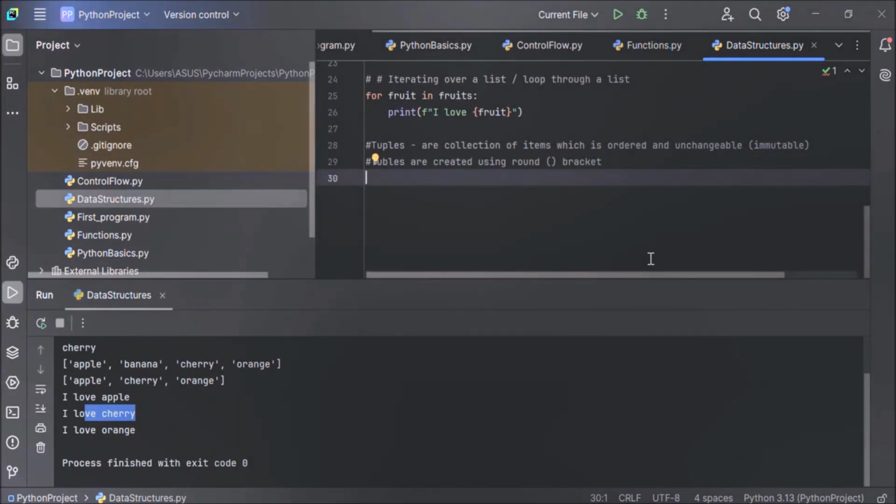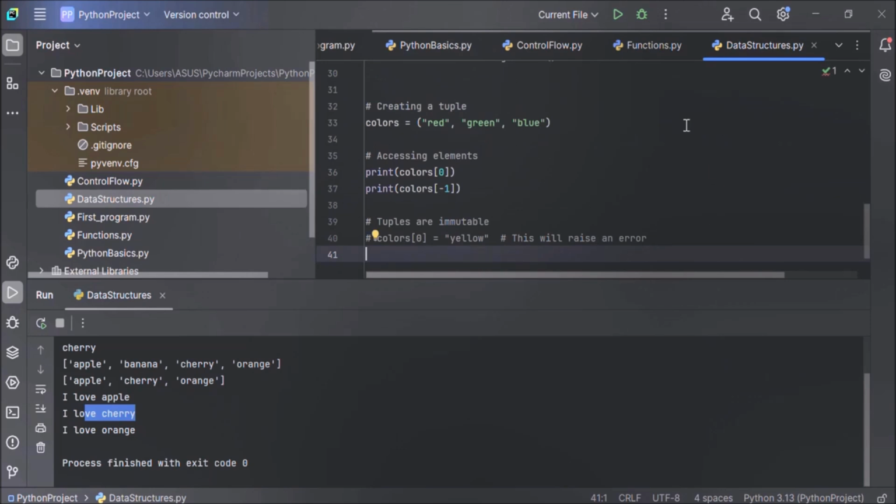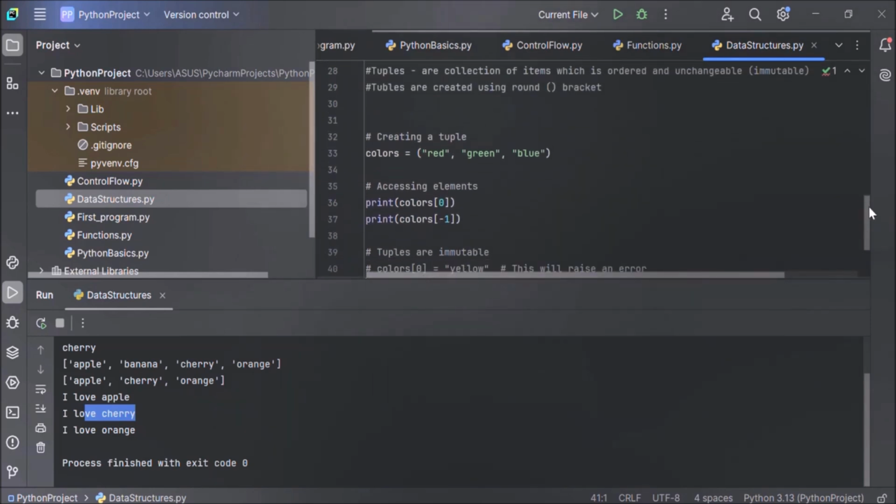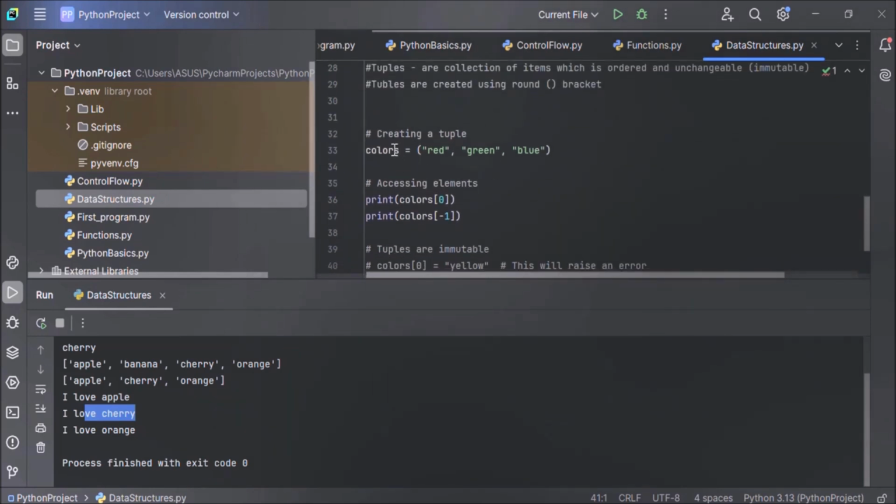Now let's see an example. Here we have created a tuple named colors. And this tuple contains 3 items: red, green, and blue. And we have created this tuple using round brackets. You can also create a tuple without the brackets like this. But mostly tuples are created using round brackets only.